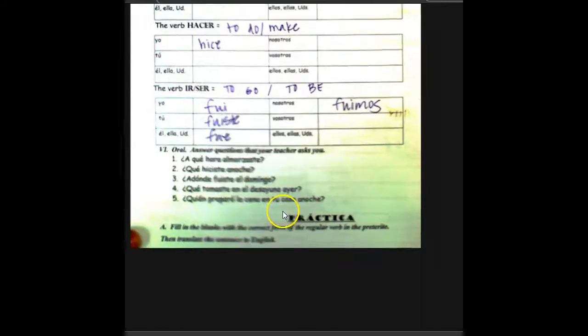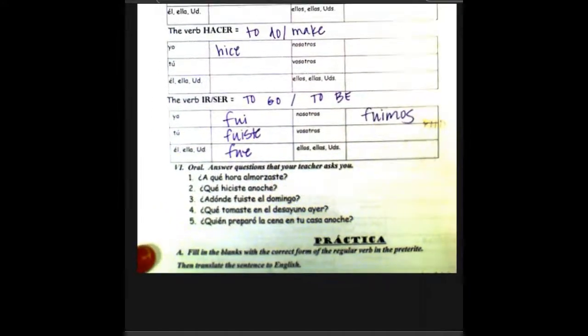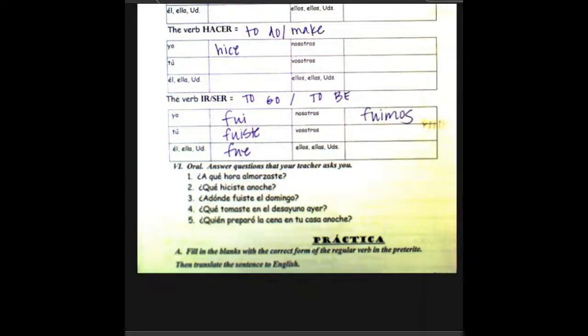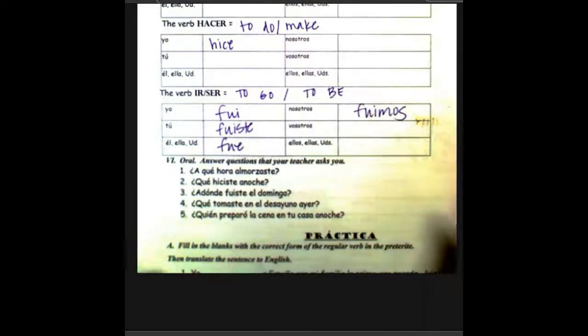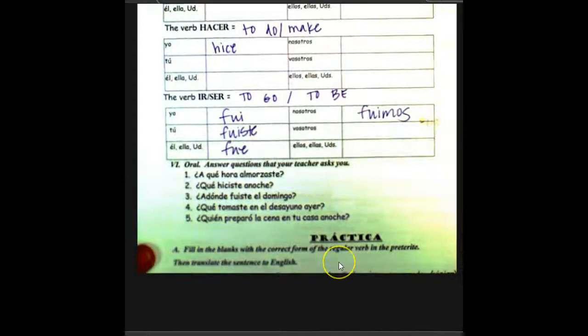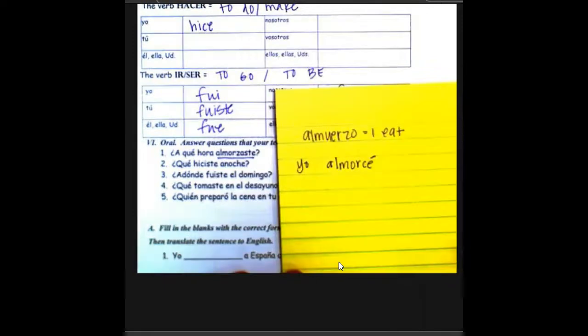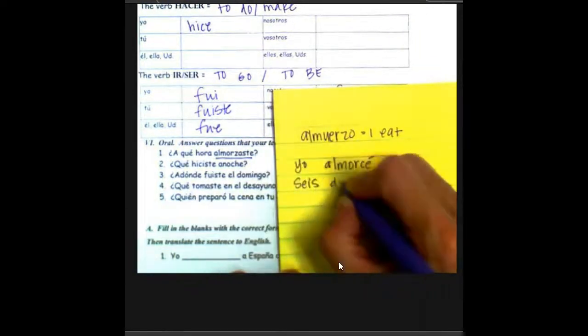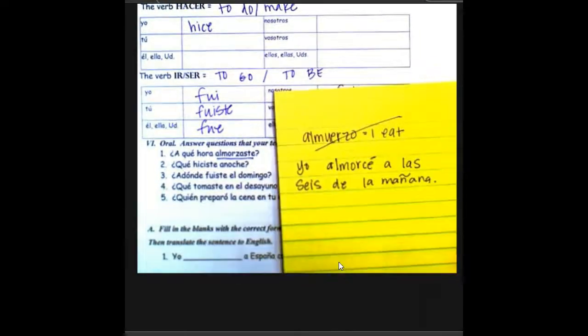After you finish with the irregular verbs, we're going to go ahead and look at these questions that will be asked to you out loud. So looking at number 1, ¿a qué hora almorzaste? What time did you eat lunch? Many would think to use almuerzo, but almuerzo is present tense for I eat. You want to say yo almorcé because that is the preterite tense.